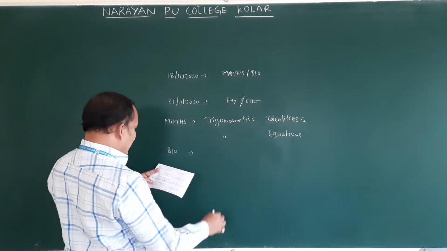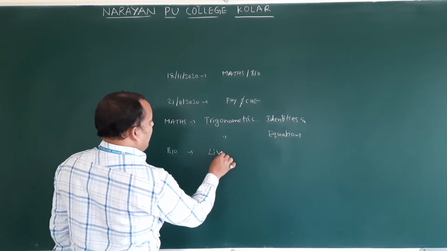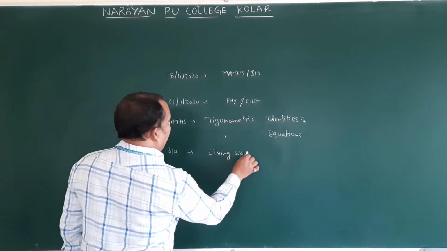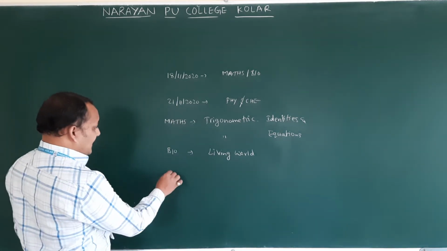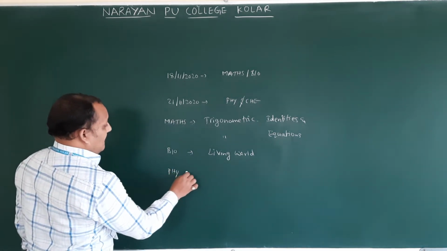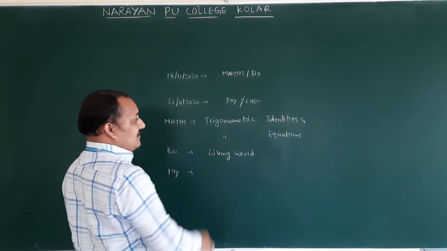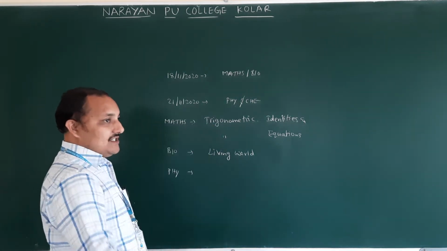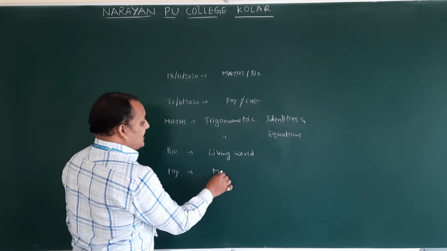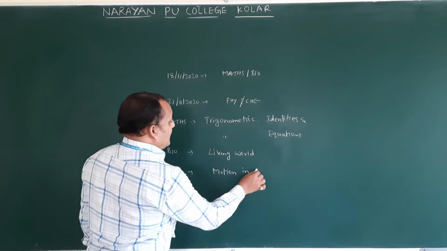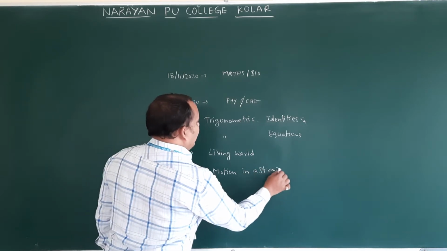Biology will have the living world. Next, physics. I think all these chapters are the first chapters which they have completed. Our physics is motion in a straight line.